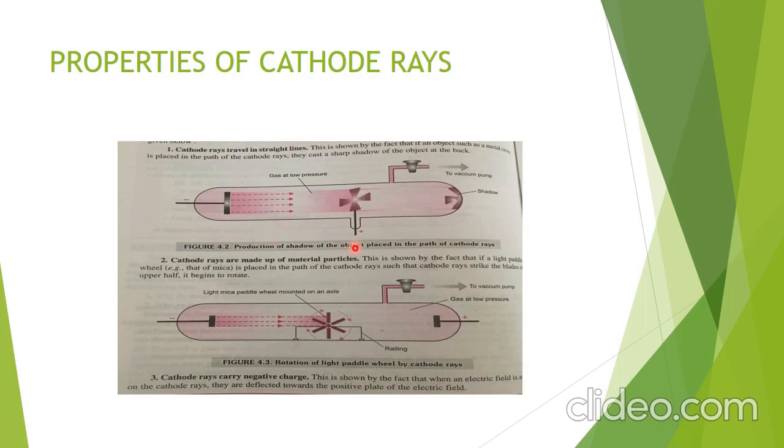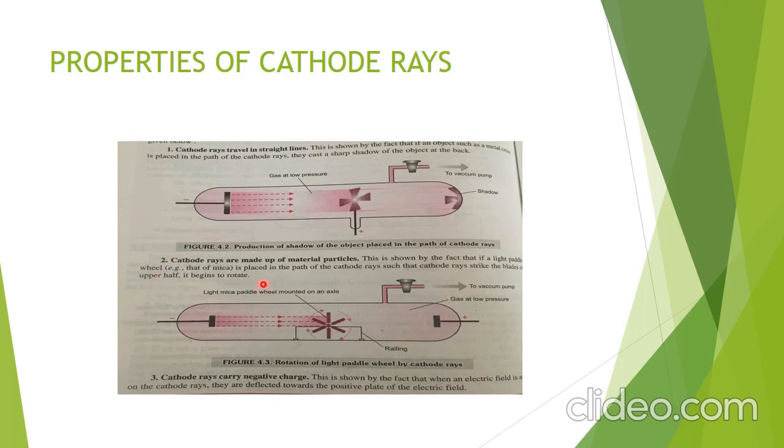How do we know this? Can you see in the figure? This figure shows that if an object such as a metal cross is placed in the path of these cathode rays, they cast a sharp shadow of the object at the back. So when this material was placed in between, a shadow was cast. So it means they were traveling in a straight line.